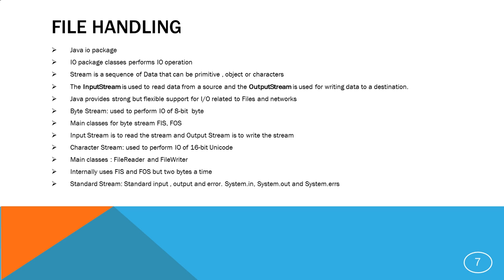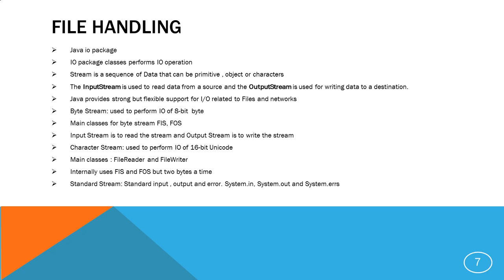If there is any error, we can mark it as System.err. If I want to get some data from the console, I will use System.in. If I want to print something on the console, which we do in most of our programs, that is System.out. So there are three streams: byte stream, character stream, and standard stream.